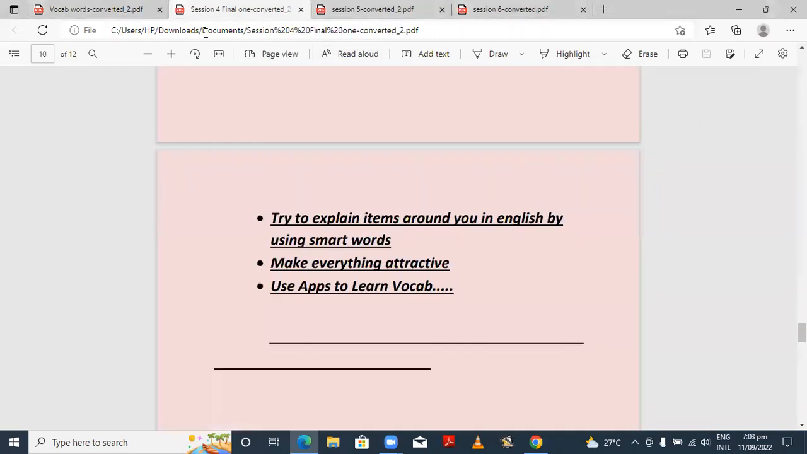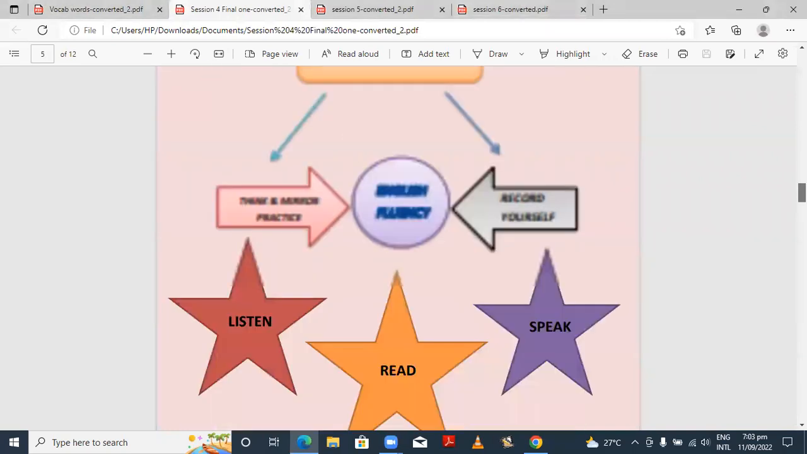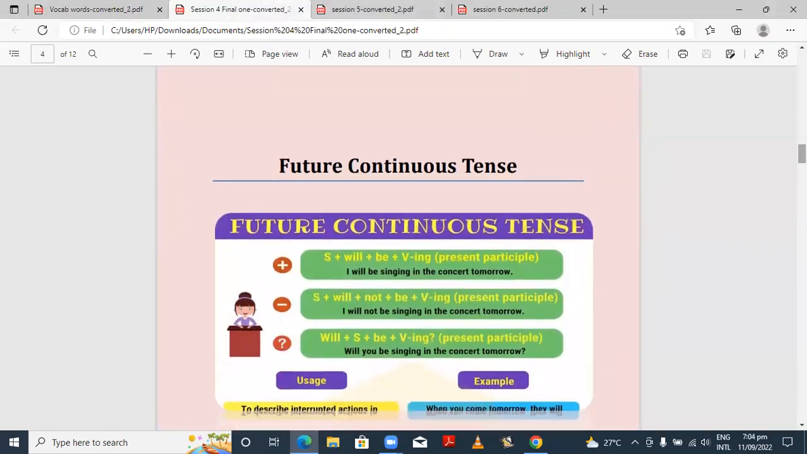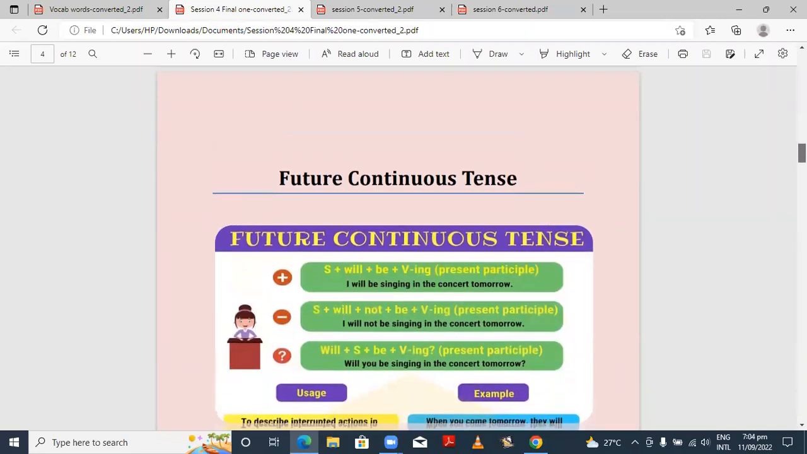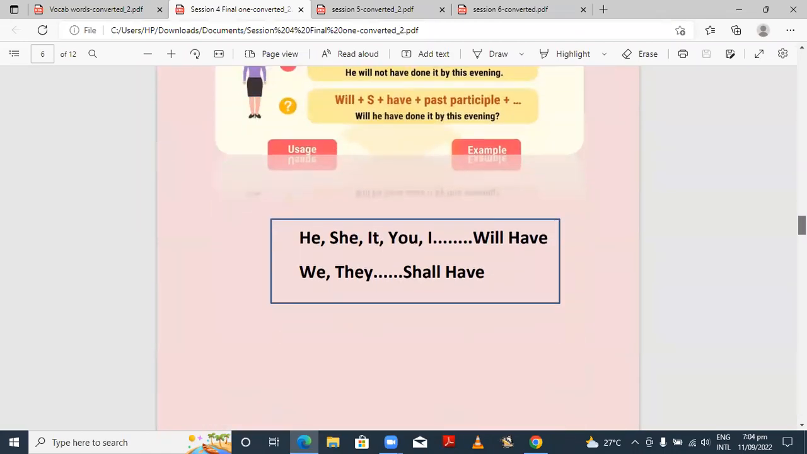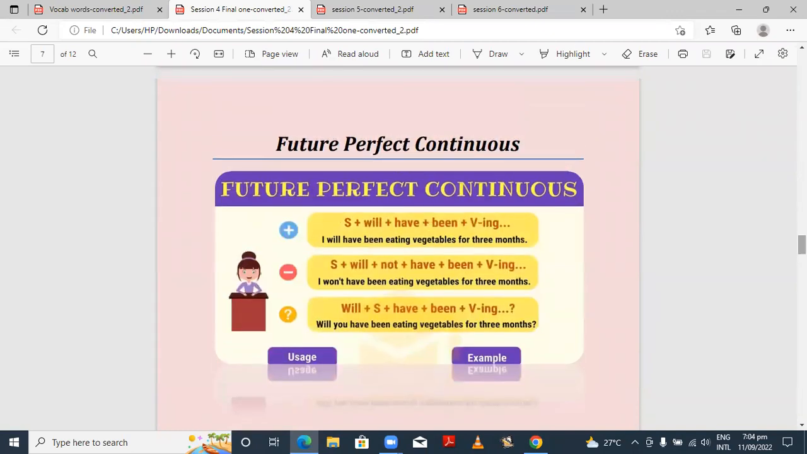Okay, fine. So today we have to cover all the tenses. Tell me, are all future tenses covered, or is any left? Future simple, future continuous, future perfect, and perfect continuous. Future simple, future continuous, and future perfect are done. So today we have to cover future perfect continuous.